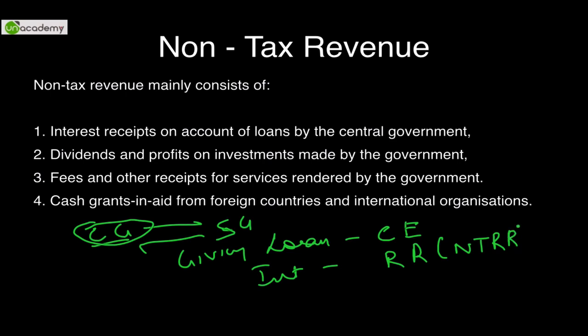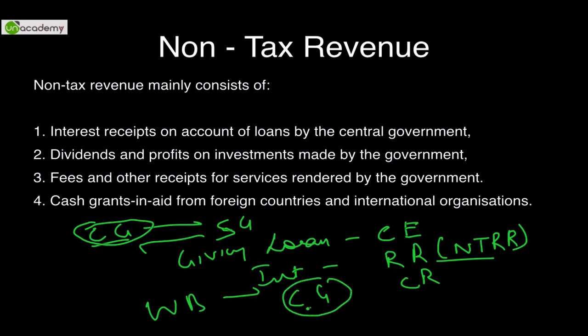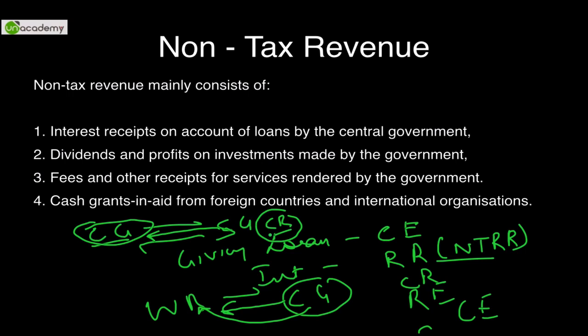particularly speaking, non-tax revenue receipt. On the other hand, if World Bank is giving loan to central government, it will be considered to be a capital receipt for the central government. When the central government pays interest to them, it will be considered to be a revenue expenditure. And when the central government will repay the loan back, it will be considered to be a capital expenditure. Similarly here, if the state government repays the loan to the central government, it will be considered to be a capital receipt for the central government. All these are very basic concepts.